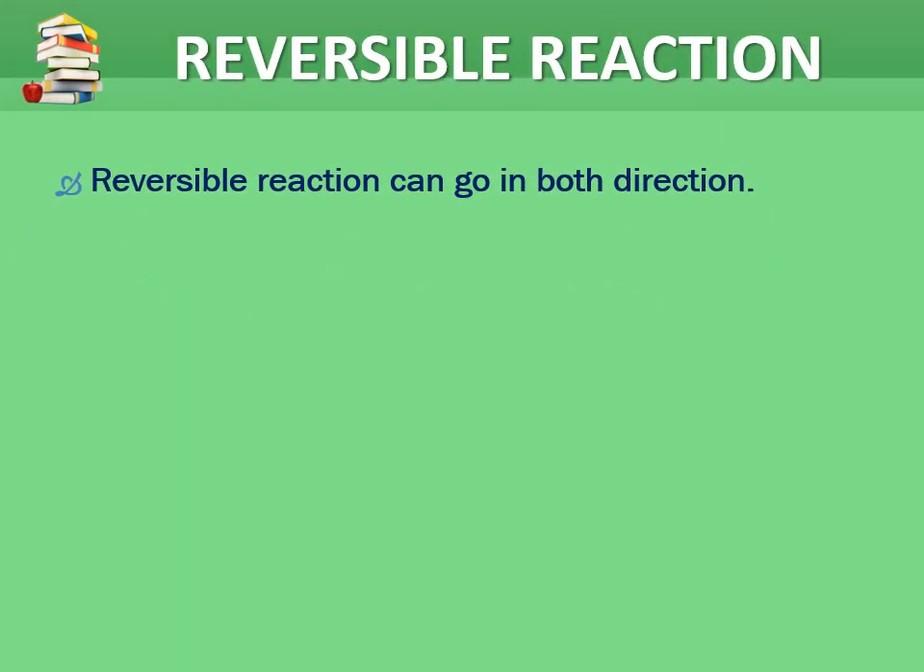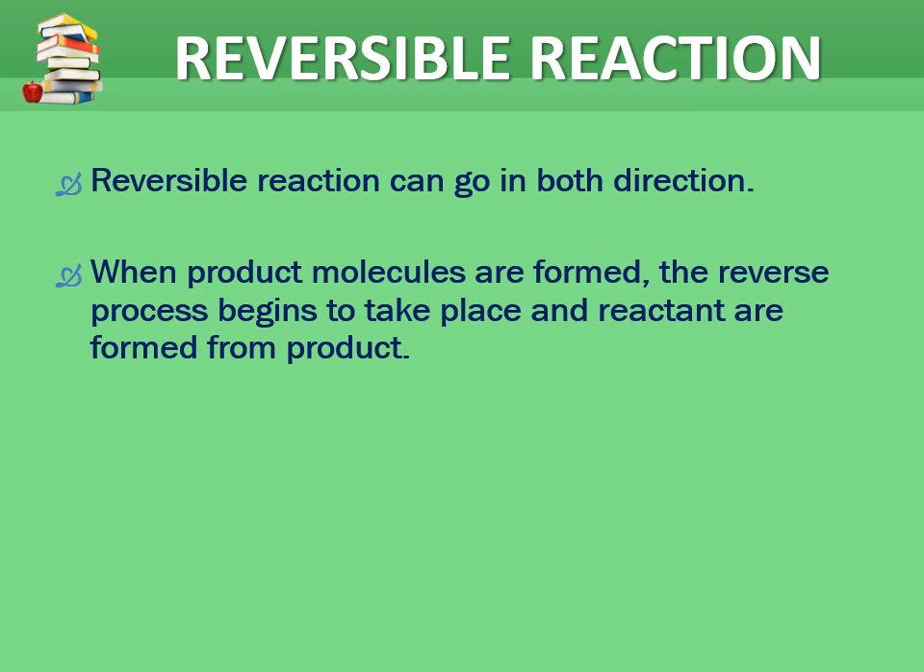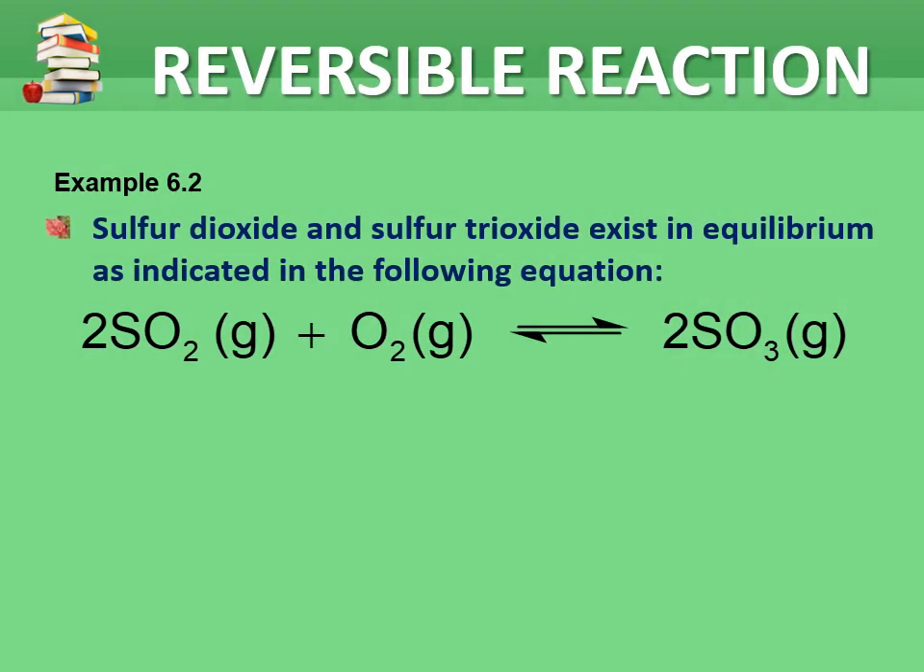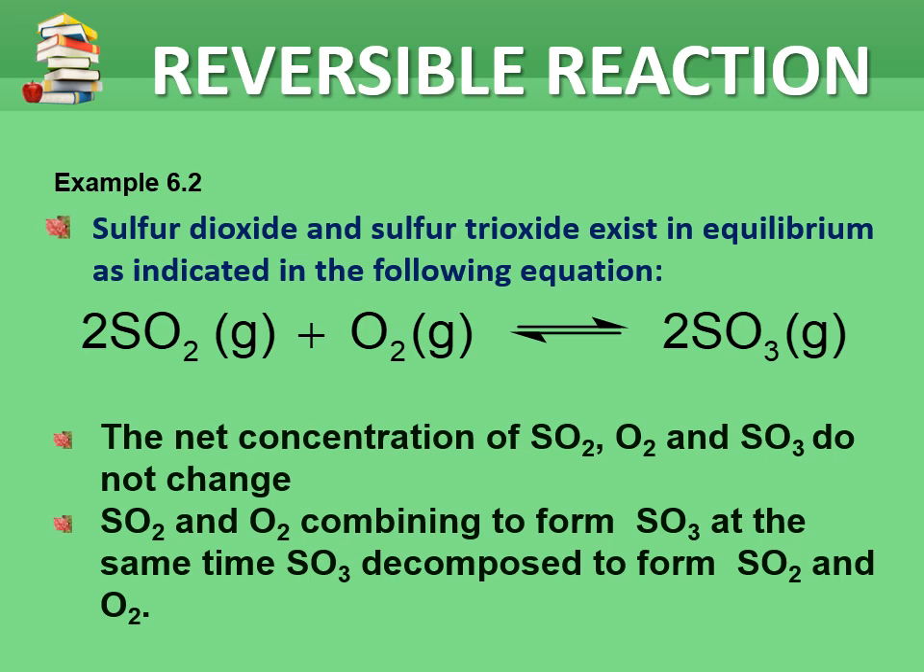As we know, a reversible reaction can go in both directions. When products are formed, the reverse process begins to take place and reactants will then be formed from the products. To understand this further, let's discuss example 6.2, the dynamic equilibrium between sulfur dioxide and sulfur trioxide. The net concentrations of SO2, O2, and SO3 do not change. SO2 and O2 combine to form SO3, and at the same time SO3 decomposes to form SO2 and O2.